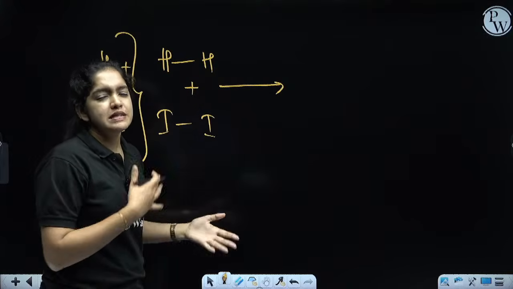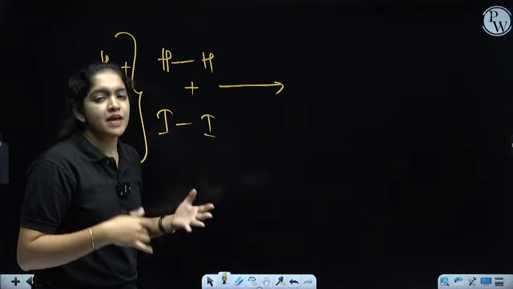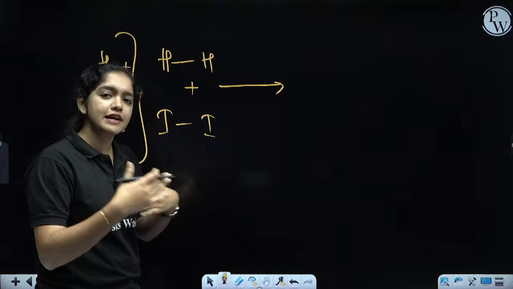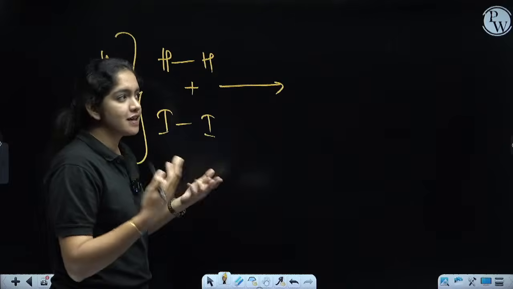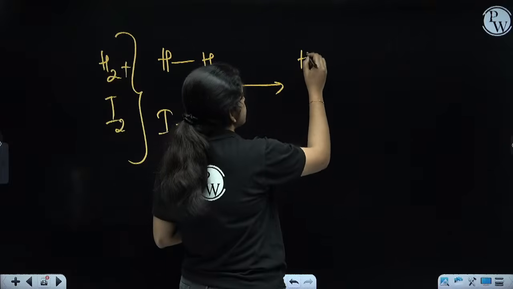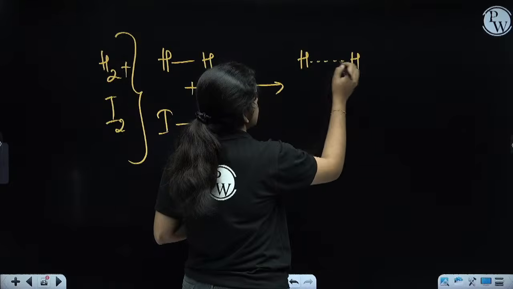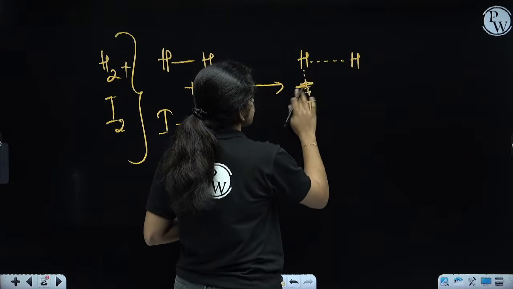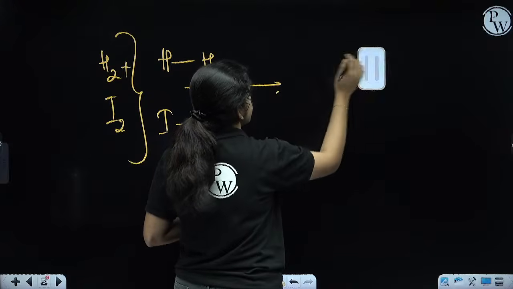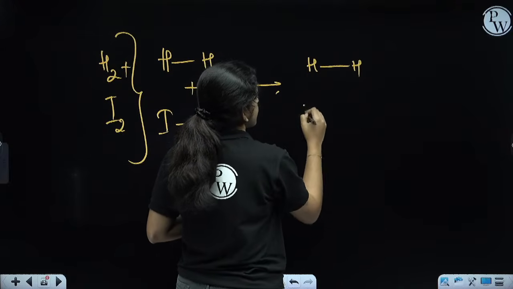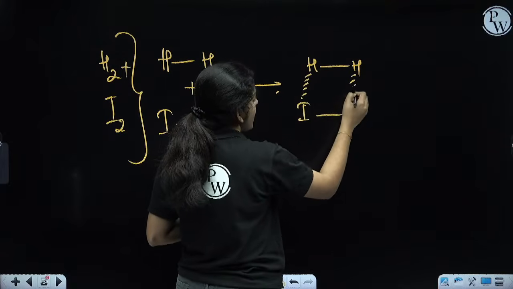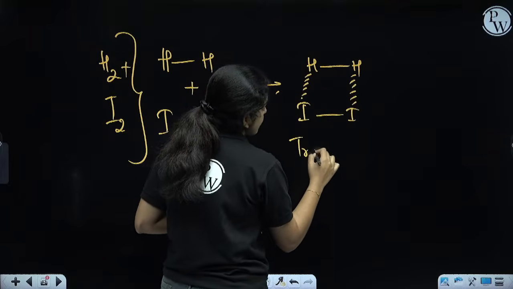They will start to collide with each other, right? When the reactants are mixed together, they collide with each other and form a transition state like this. H-H is there, H and I will form a partial bond. So this is the transition state.